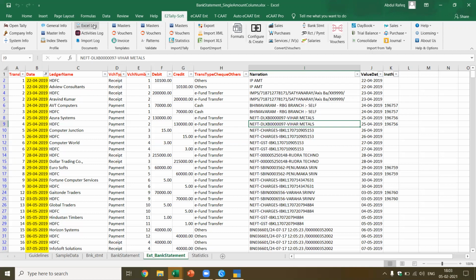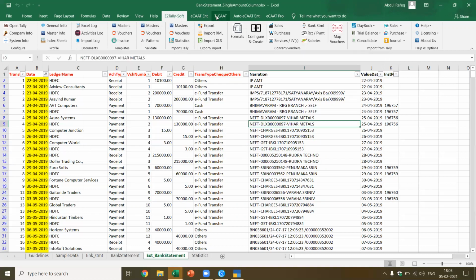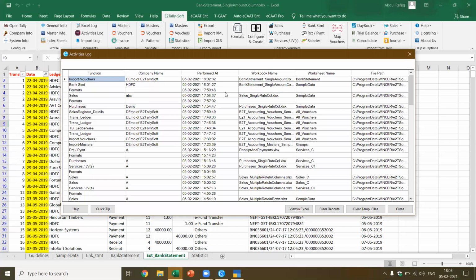Now I just want to show you one last thing. Let's say the Excel log, the logs which I told you. The Excel log maintains a log of all the activities you've done in the sheet. That's what I said is auto documentation. If you go to the activities log, it will give you all the activities you performed. This becomes part of the documentation: what function you used, which company you did it for, when it was performed, what workbook name was used, what worksheet name was created, and where it was stored. You have the complete history in one place.